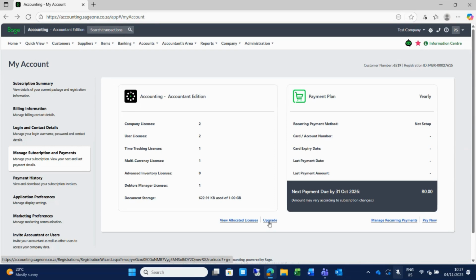And then the last module is your debtors manager module. The debtors manager module is very nice to manage your debtors balances. You can set up a workflow. It will automatically send out statements, send out invoices as you decide that workflow to be, on which days it should go out. So that is quite a nice added module which you can add to your system.